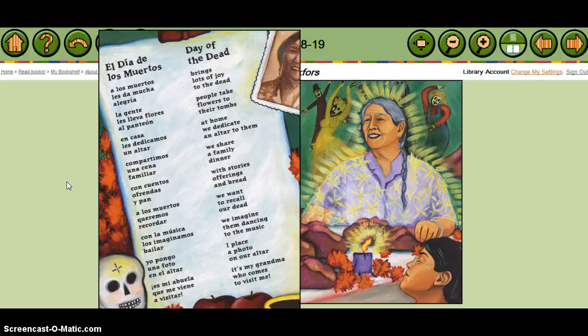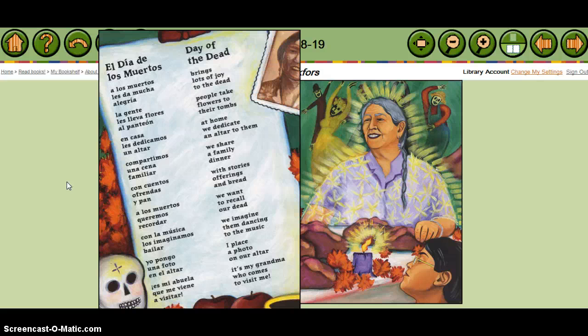And as we read, we would be able to find cognates and discuss text structure, syntax, the tradition itself, and what different things the people would do to celebrate this holiday in Mexico. And so it just gives a wide range of opportunities just from this one poem.